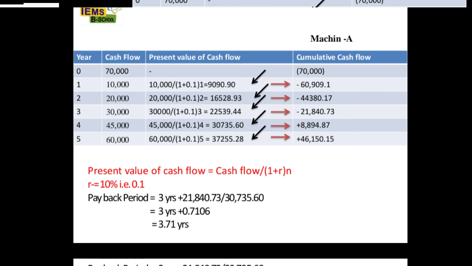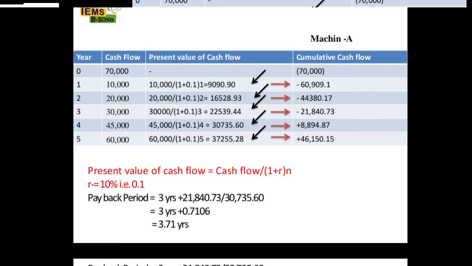16,528.93. And same thing, see our payback period lies between the third and fourth year. How? On the third year we need to collect 21,840 rupees, but on the fourth year we have collected the 70,000 rupees and an extra 8,000. So we want to know the exact value.